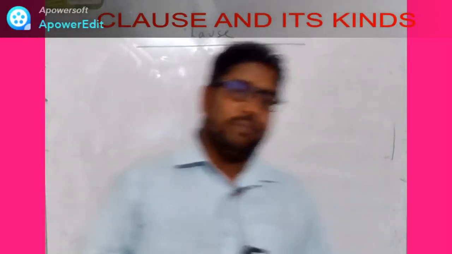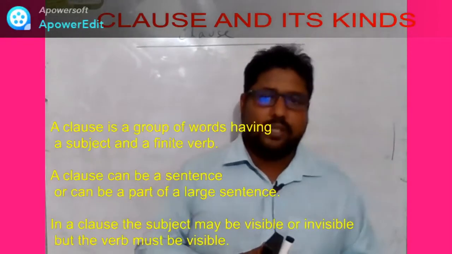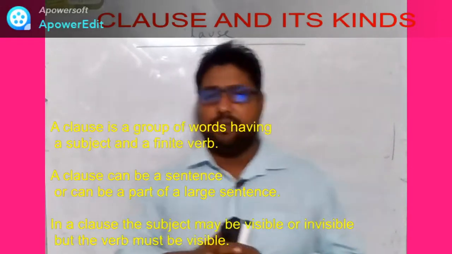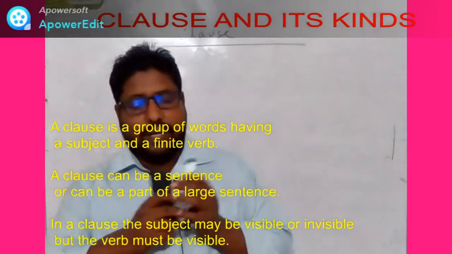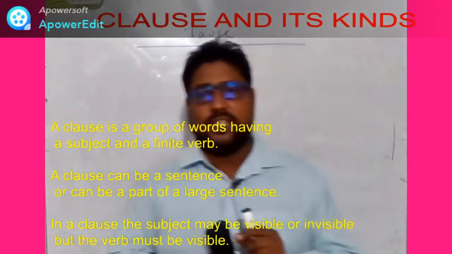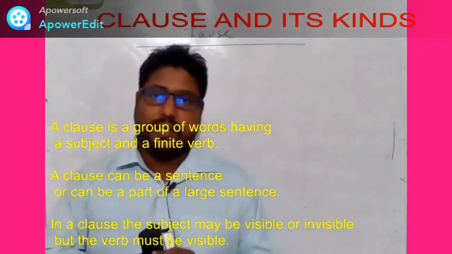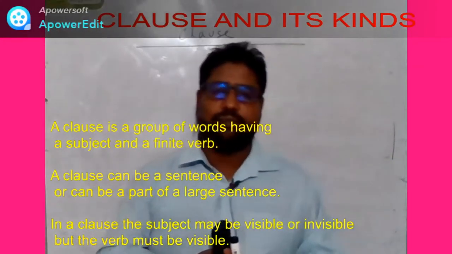Dear, listen. A clause is a group of words having a subject and a finite verb. I am repeating, a clause is a group of words having a subject and a finite verb.